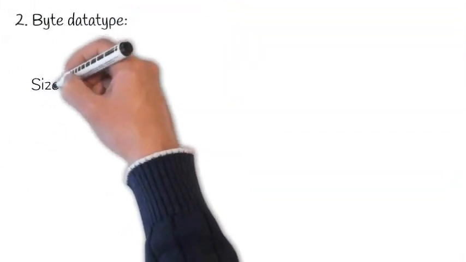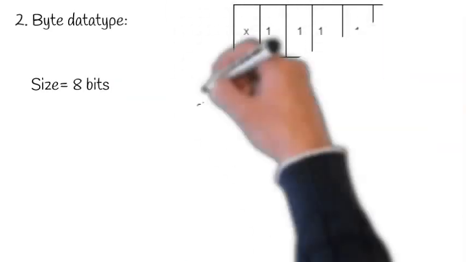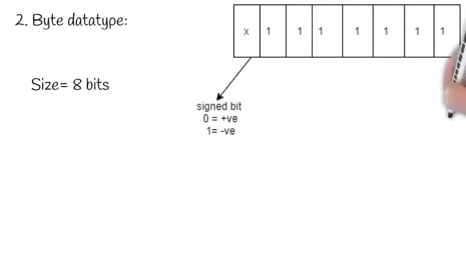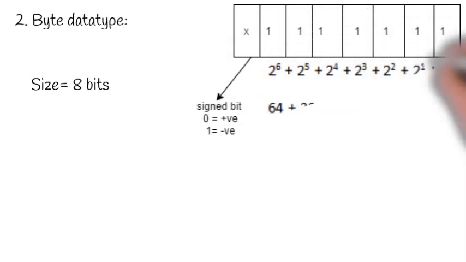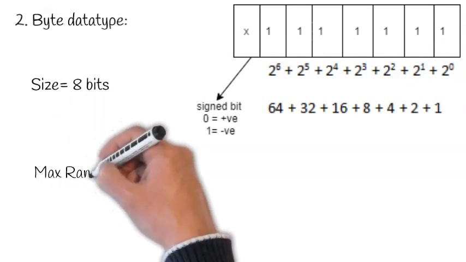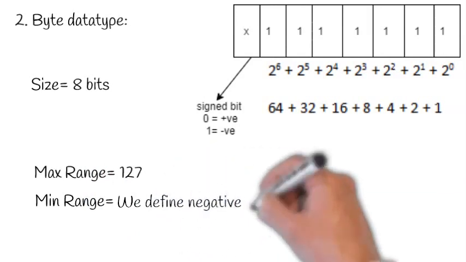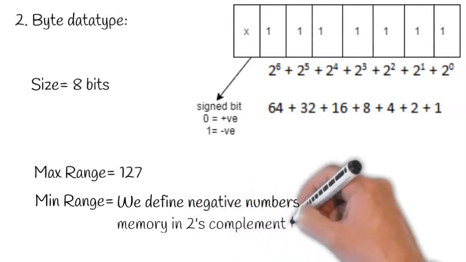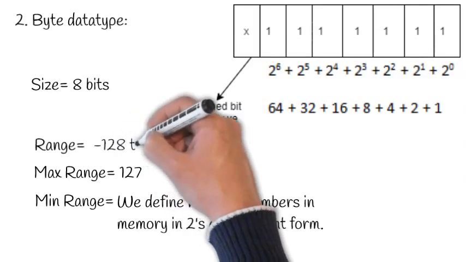Next we have the byte data type. The size of the byte data type is 8 bits. So the memory representation is like this. We have 8 bits. The first bit is the sign bit, which is 0 for a positive value and 1 for a negative value. The rest of the bits represent 2 raised to the power 6, which is 64, 2 raised to the power 5, which is 32, and likewise. So the maximum is 127, and the minimum we cannot define in memory directly. We can define it by using 2's complement, so this thing we'll discuss later. For now, the range varies from -128 to 127.